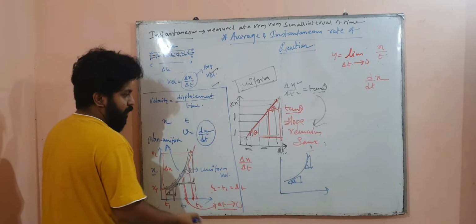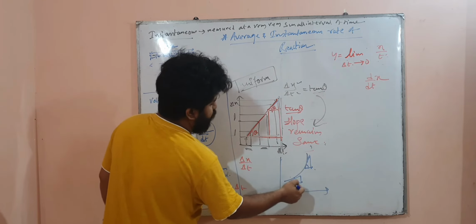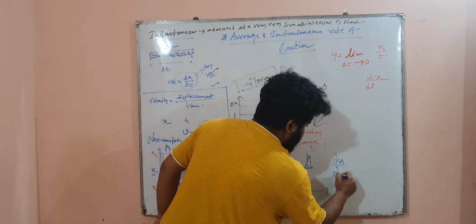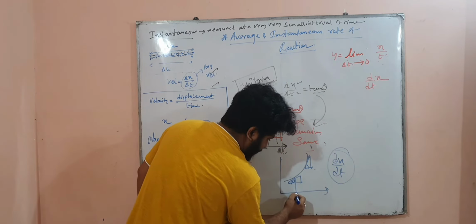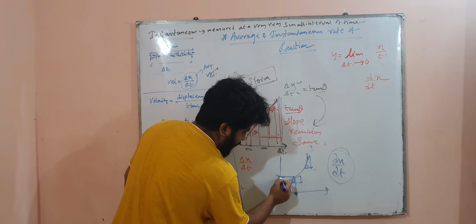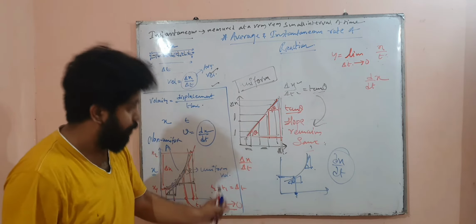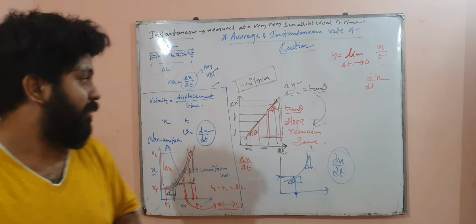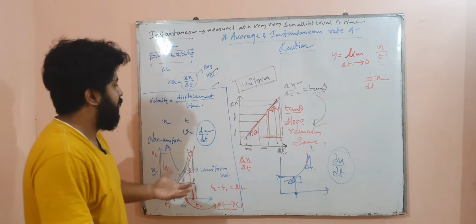Because this line and this line are different. In this case, this is a single line. This will not be a single line. So theta will be different, and hence the slope will be different, and hence dx by dt, which expresses the small change, will also not be the same. Here the limit del x tends to 0 expresses small change. So dx by dt is small change. If you want to understand small change, we have to draw a slope. I hope that this concept of physics is clear to you, and you could relate a little bit because you have also learned it in class 11 physics.